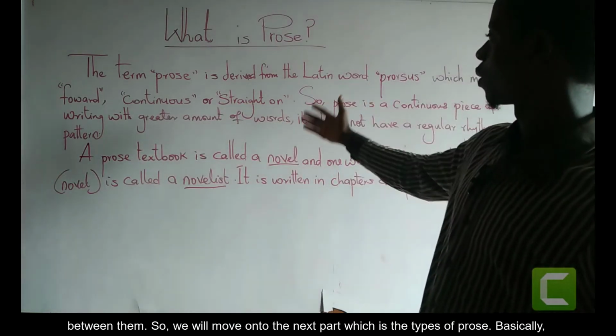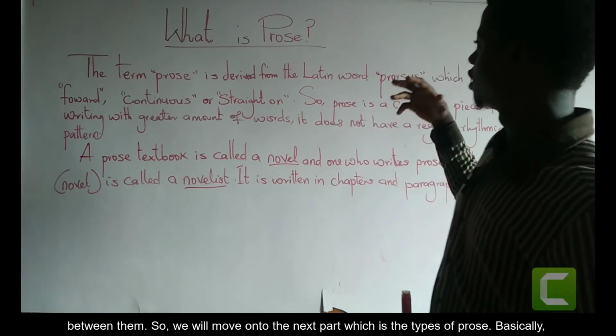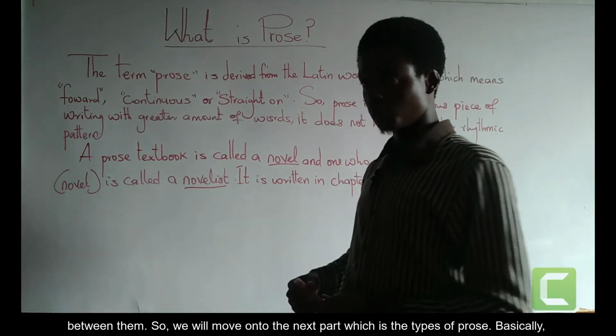So we'll move on to the next part, which is the types of prose.